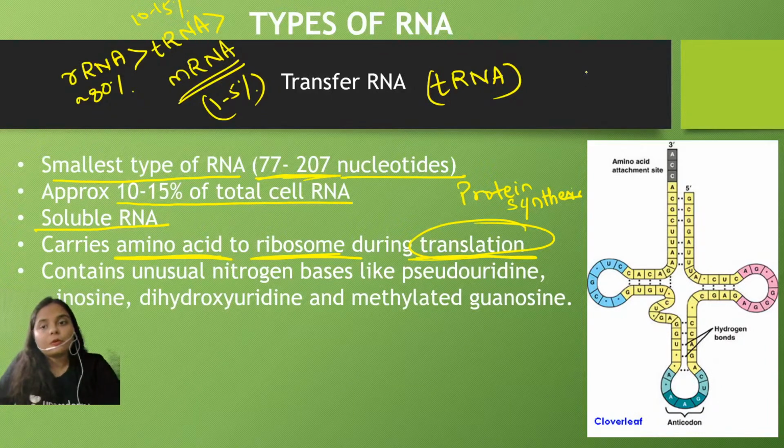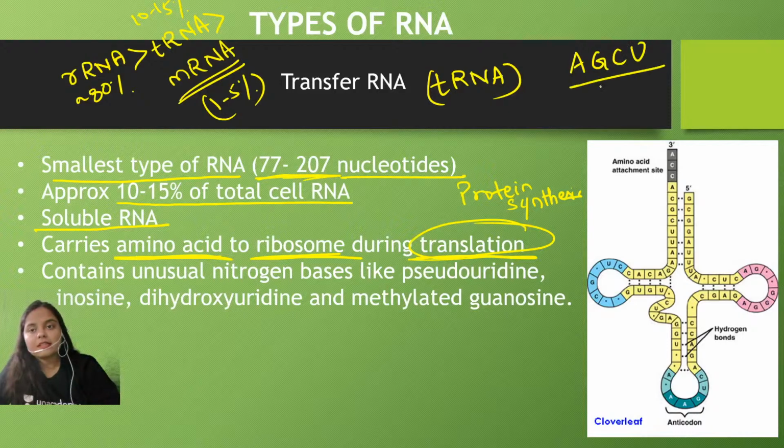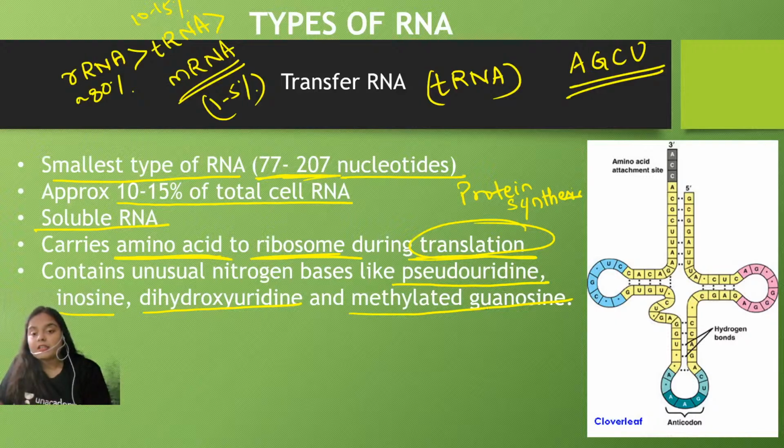We know that in RNA, adenine, guanine, cytosine, and uracil are the 4 types of nitrogen bases that need to be present. But sometimes the tRNA molecule, not all RNA, contains some unusual nitrogen bases like pseudouridine, inosine, dihydroxyuridine, or methylated guanosine. These are the unusual nitrogen bases which are sometimes found in the structure of tRNA.